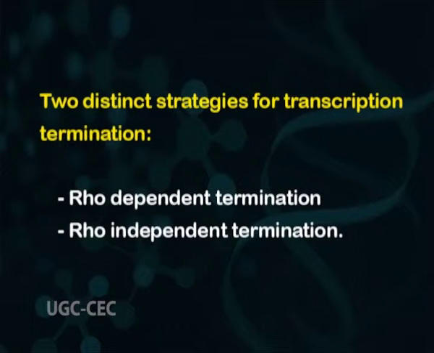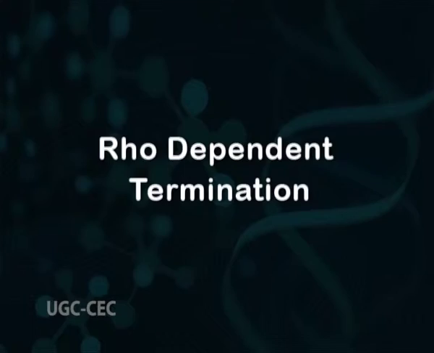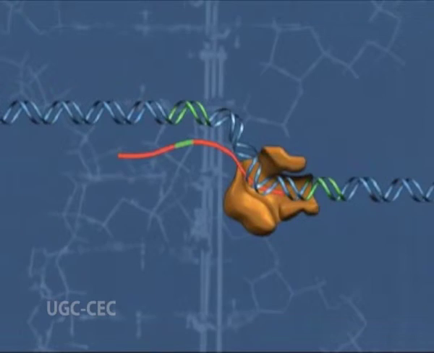Bacteria mostly use two distinct strategies for transcription termination. First, rho-dependent termination, and second, rho-independent termination. Now, rho-dependent termination. This type of termination requires the activity of the protein termed rho and hence called as rho-dependent termination. Rho is a helicase that uses the energy released from ATP hydrolysis to disrupt the nascent RNA-DNA complex.